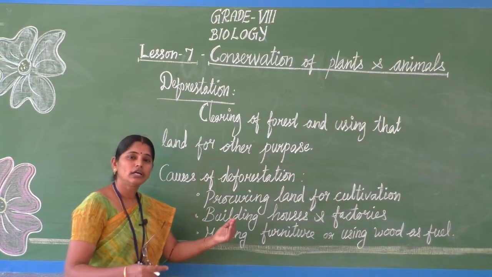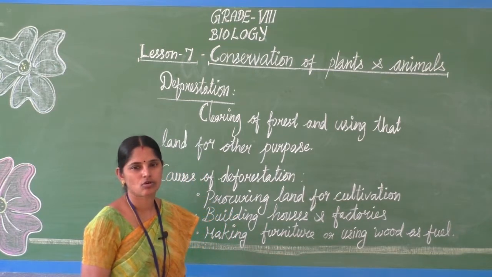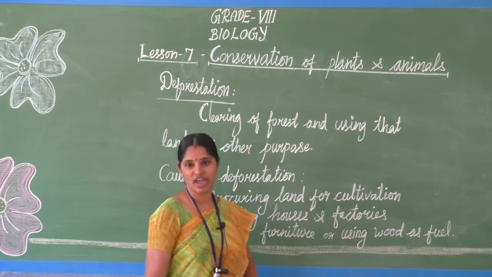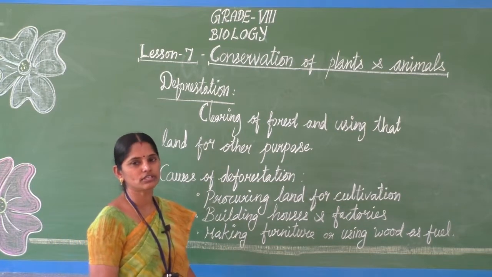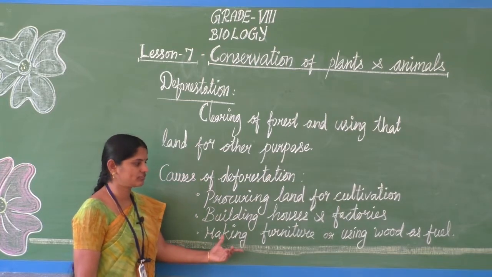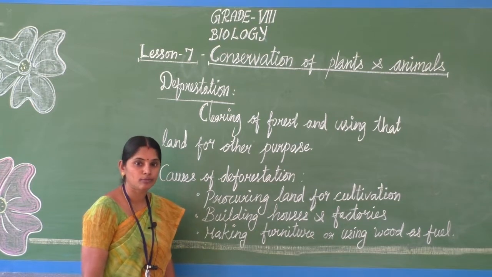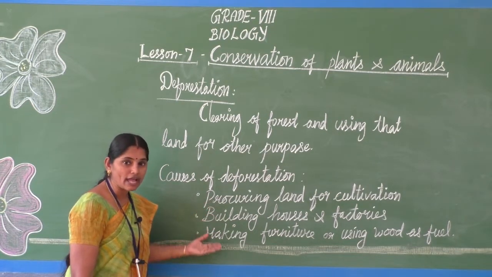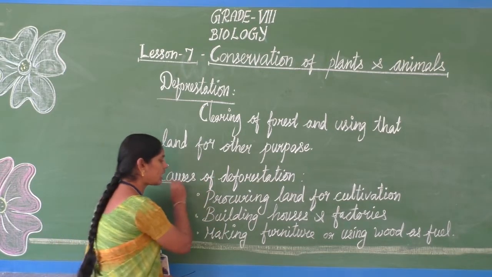So in order to build a factory, they cut down the trees in those areas. So building houses and factories. Then making furniture from timber wood, and wood is also used as fuel. So these are the man-made causes of deforestation.